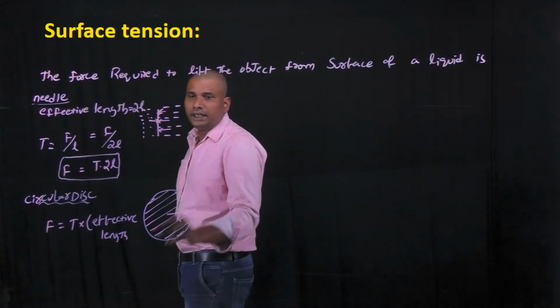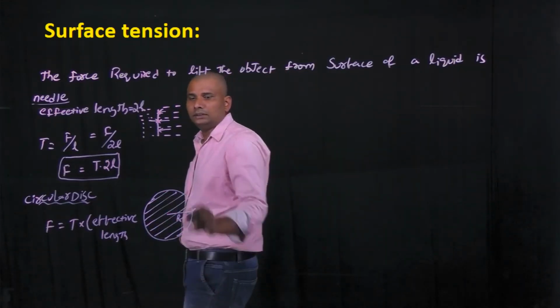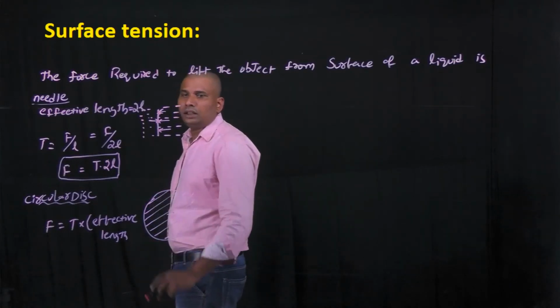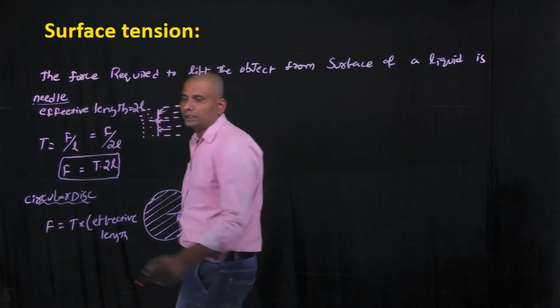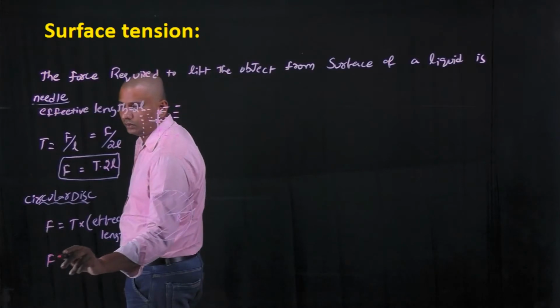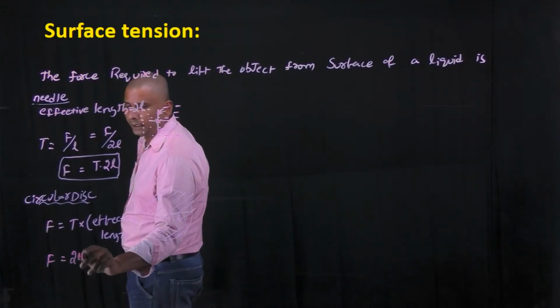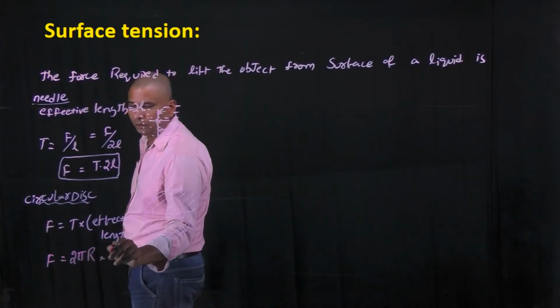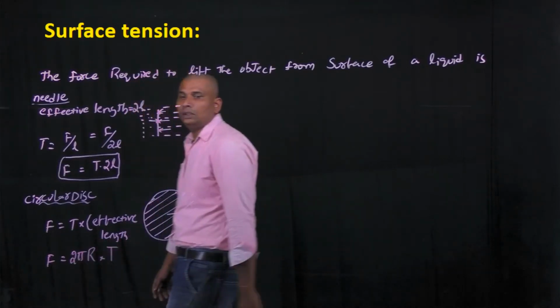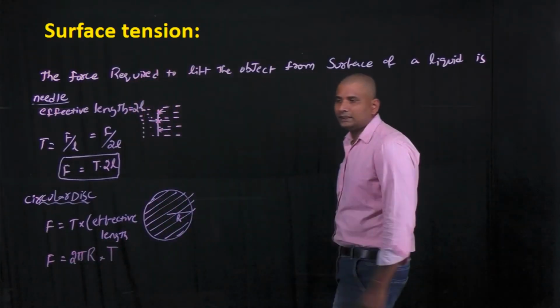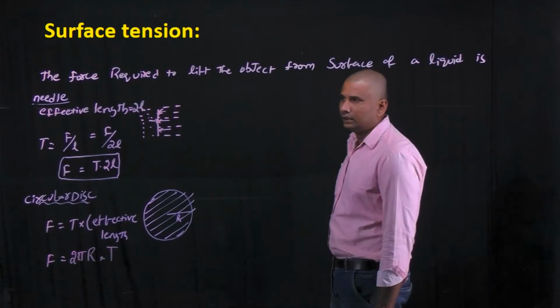If r is the radius of the circular disk, then the length is nothing but its circumference. Here, F equals 2 pi r into T. Effective length is 2 pi r, where T is the surface tension of that liquid.